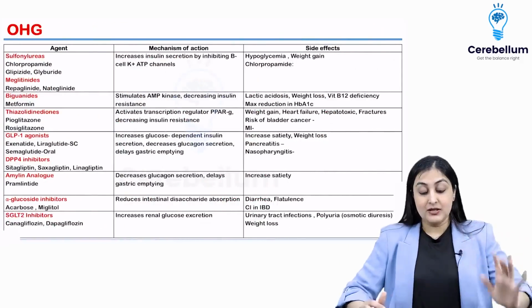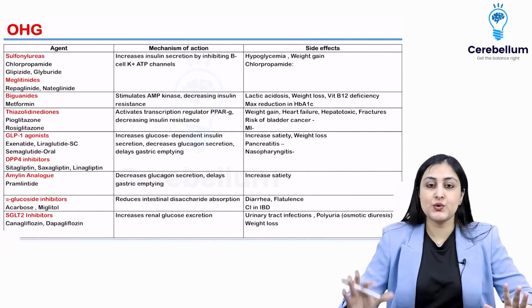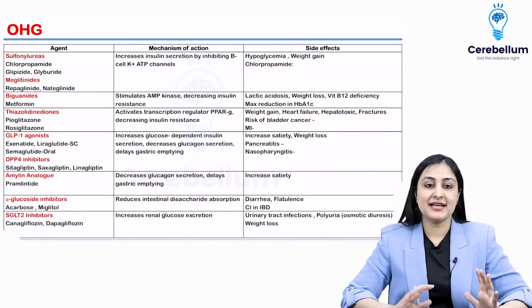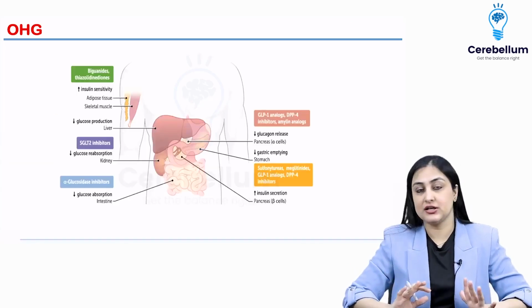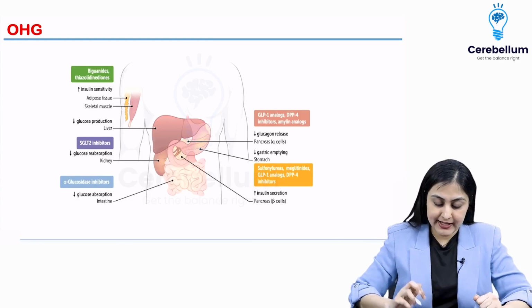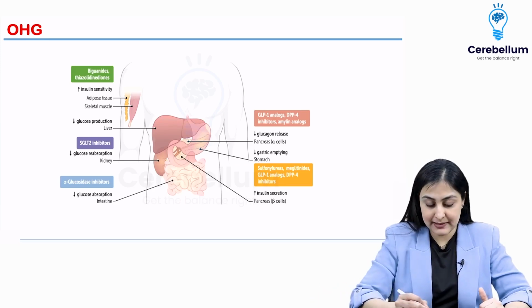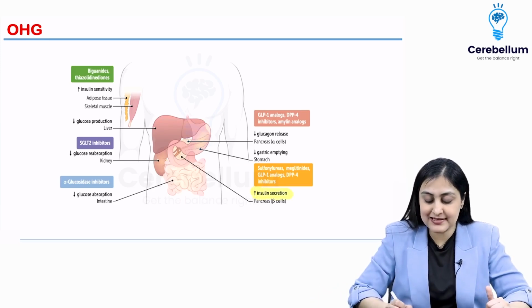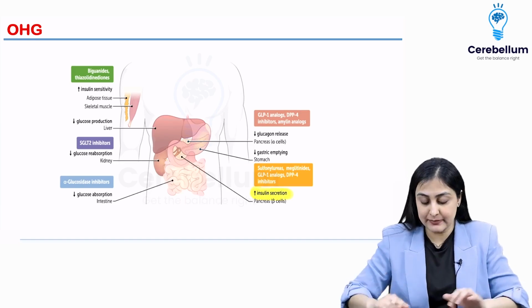Okay. Now, one compiled list of all oral hypoglycemics. This is so important. Before I scare you with this table, let me just show you in a nutshell how different agents are going to act. First are the secretagogues. By secretagogues, I mean the agents which can increase insulin secretion. So obviously, this is only going to be effective in type 2 diabetes, isn't it?